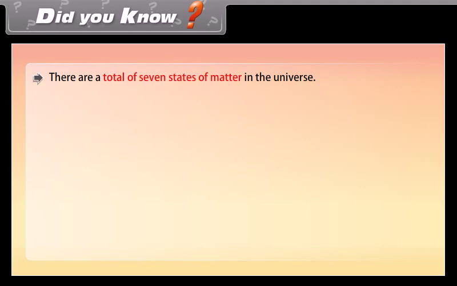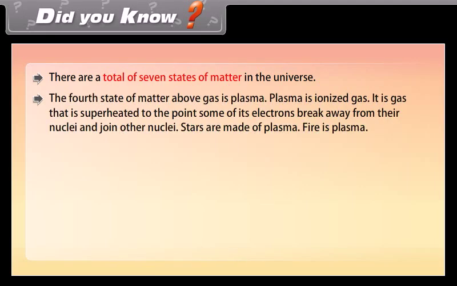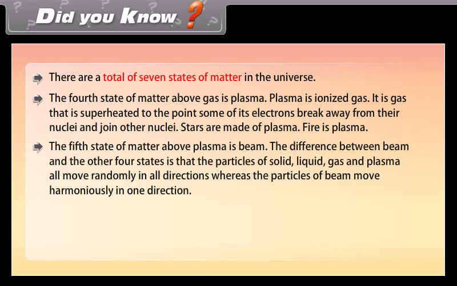Did you know there are a total of 7 states of matter in the universe? The 4th state of matter above gas is plasma. Plasma is ionized gas. It is gas that is superheated to the point that some of its electrons break away from their nuclei and join other nuclei. Stars are made of plasma. Fire is plasma.